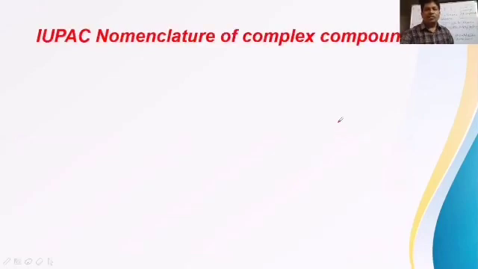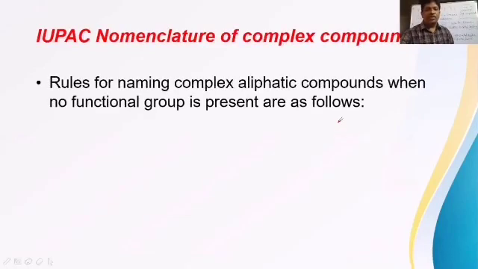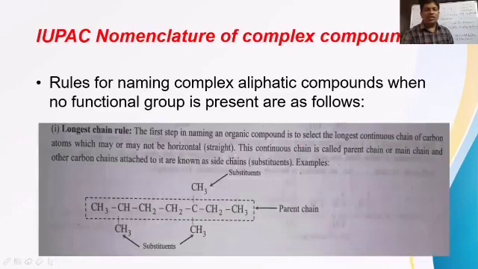Okay. Now the next thing is IUPAC nomenclature of complex compounds. First we have to understand the rules for naming complex compounds, complex hydrocarbons. In this case, we have to follow the longest chain rule first. As we have already discussed on the board, in the given structure we first have to select the longest continuous chain of carbon atoms, which is called the parent chain, otherwise the main chain. So the main chain or parent chain should be selected.